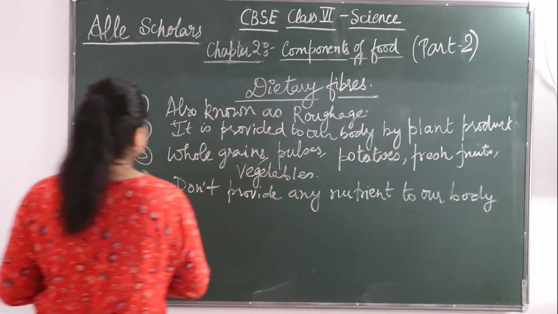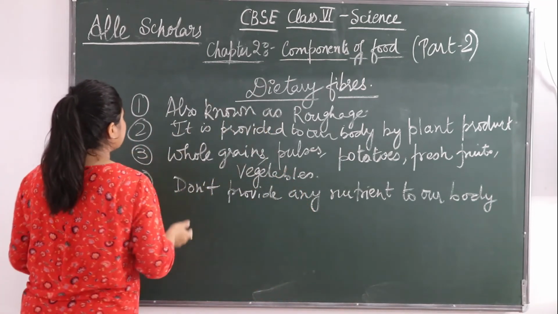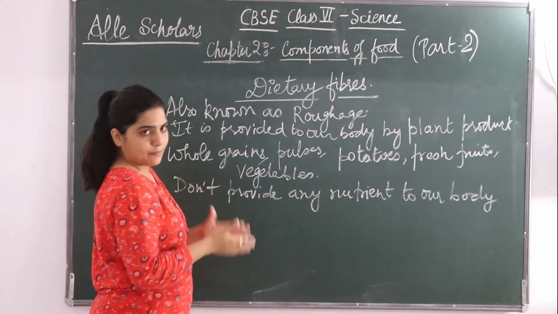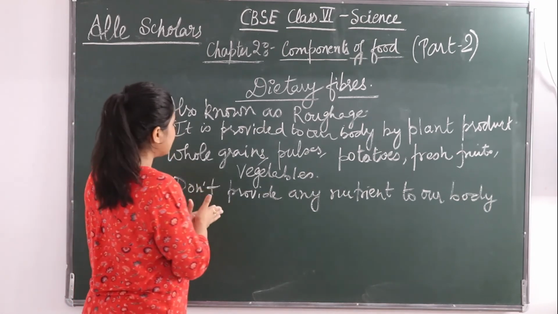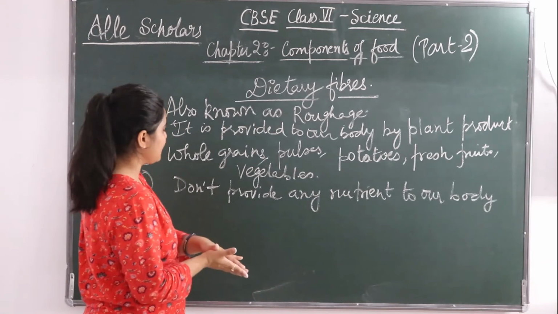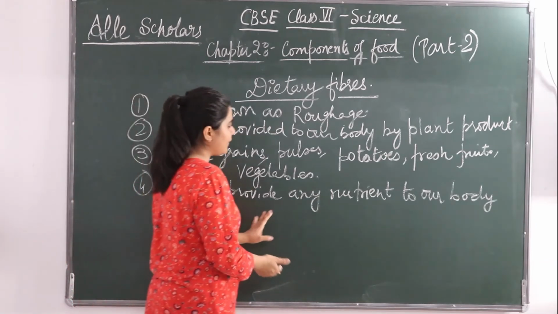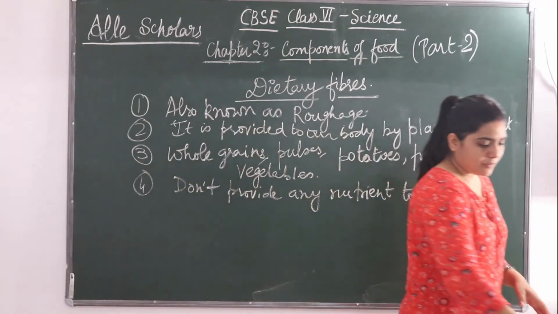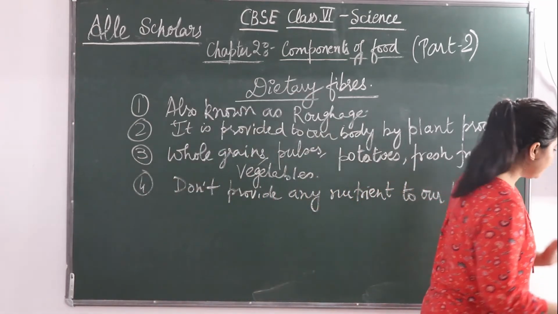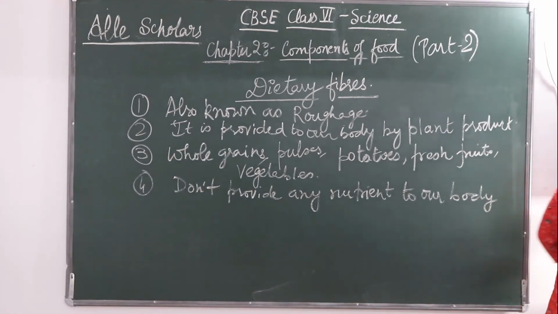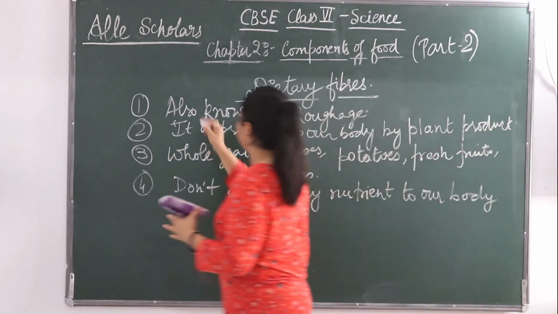So dietary fibers are also known as roughage. It is provided to our body by plant products. Whole grains, pulses, potatoes, fresh fruits, vegetables are the main source of dietary fibers. They don't provide any nutrient to our body, but still they are required. Okay. Now we shall see the functions of dietary fibers.